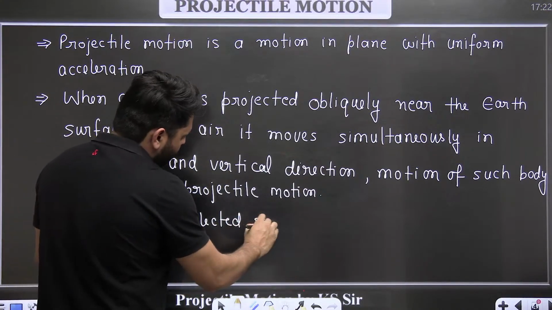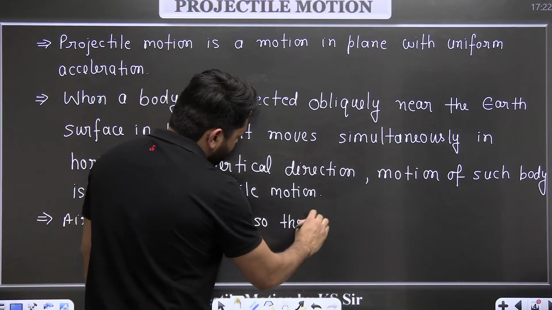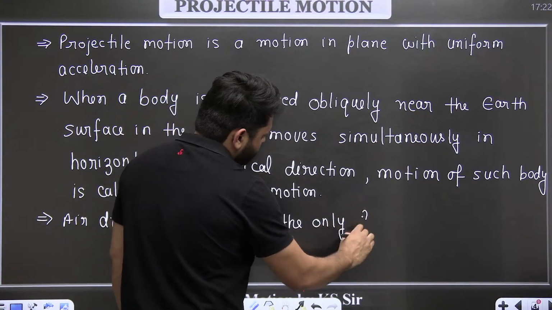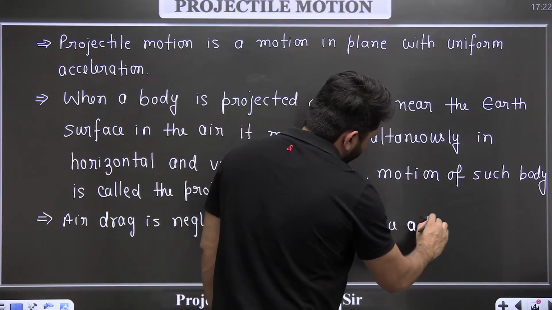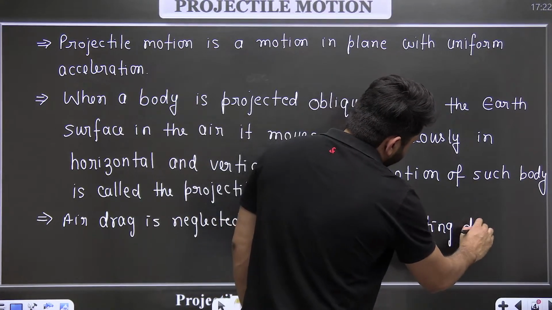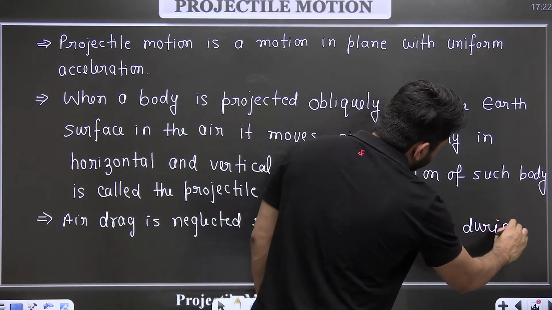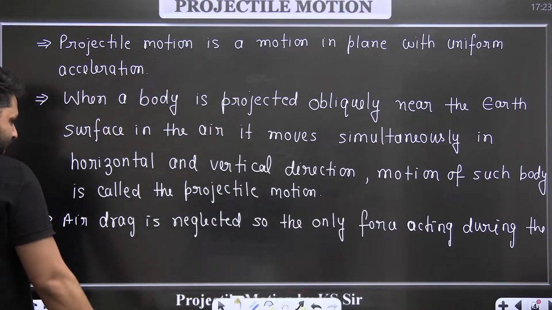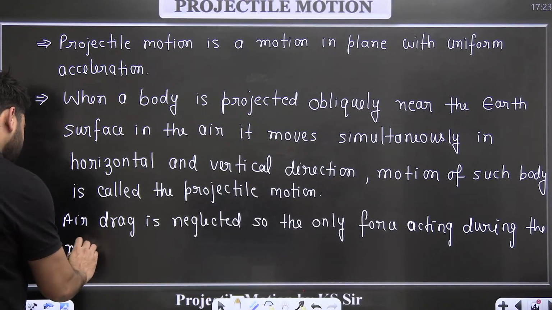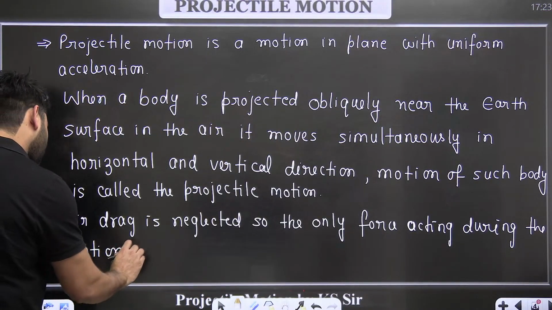So the only force acting during the motion is mg.